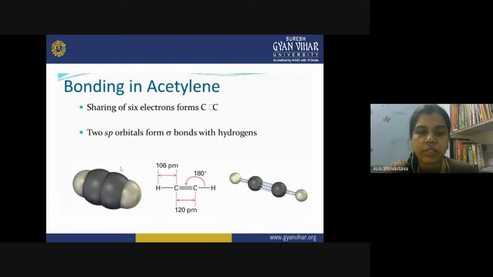This is the structure of acetylene. We have a triple bond between the carbons, and now you can say the bond length is further reduced. It is now only 120 pm. So shorter the bond length, greater is the bond strength. So shorter bond length indicates that now the carbon-carbon bond is much stronger, compared to ethylene or methane.